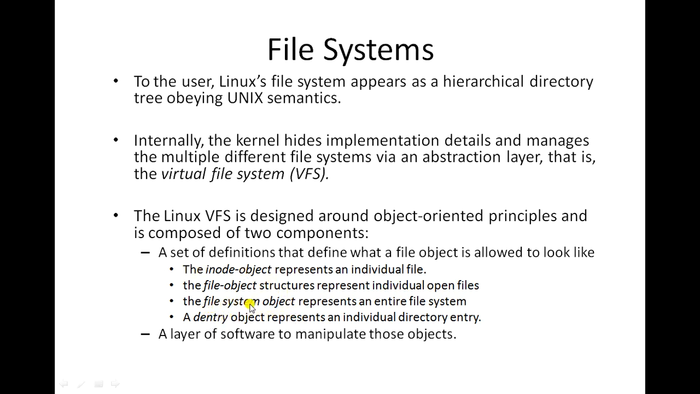And another one is the file system object. It is basically called a super object. It is representing the entire file system. You know that in Linux, because of virtual file system VFS, it is possible to have multiple different types of file systems, and every file system that exists in the Linux operating system must be treated as an object that is called as file system object.